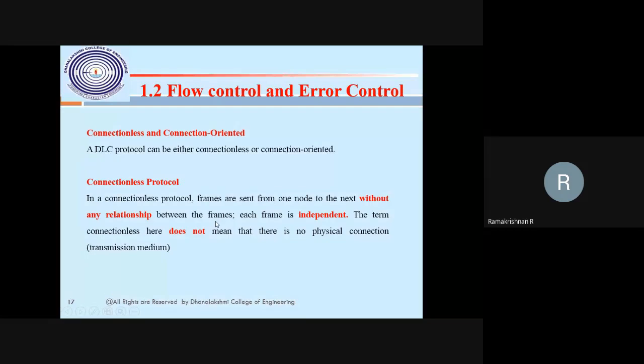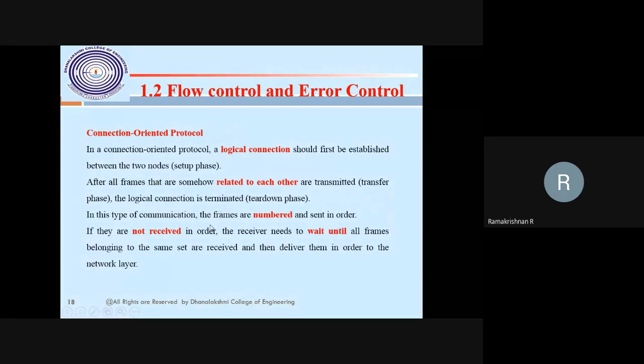So this is what connection oriented service, DLC, will do. Connection oriented, as I said, means logical connection related to each other. How can it be identified? By the frame number. If I have 10 frames, frame 1, frame 2, frame 3, if I send frame 1, and after that frame 2 and frame 3, that is a connection.